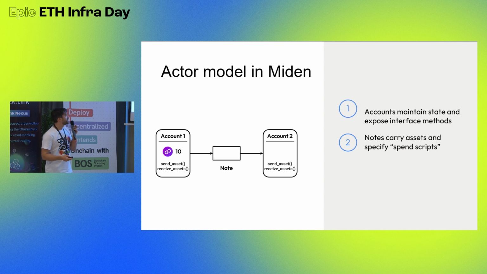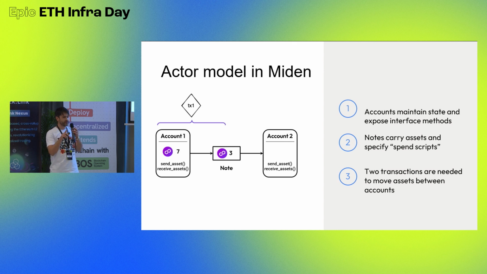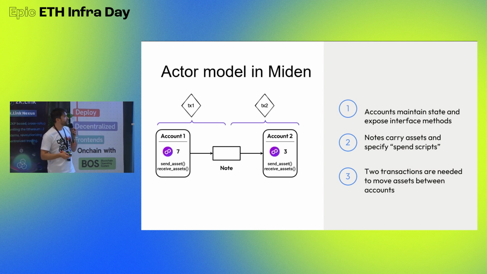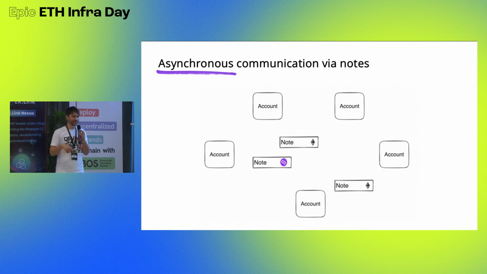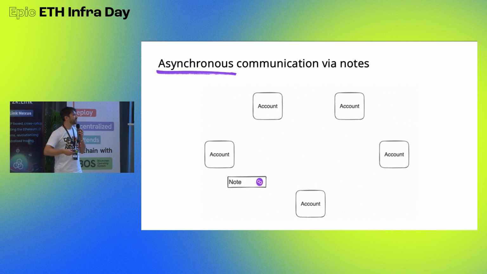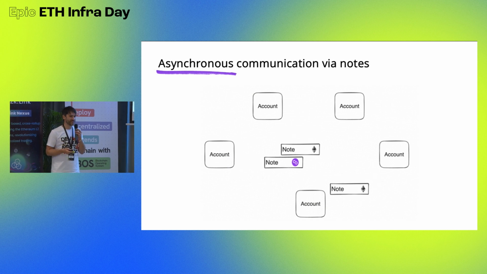So in that case, account 1 has 10 Matic, and in the first transaction it would create a node. It's like in the Bitcoin system, we have a UTXO tree, and now there's a node carrying these 3 Matic, and at a later point in time, account 2 consumes this node and now owns 3 Matic. And yeah, this is how it looks like. We have these tiny accounts, and they send nodes to each other. And every time a node appears or disappears, it is a transaction.